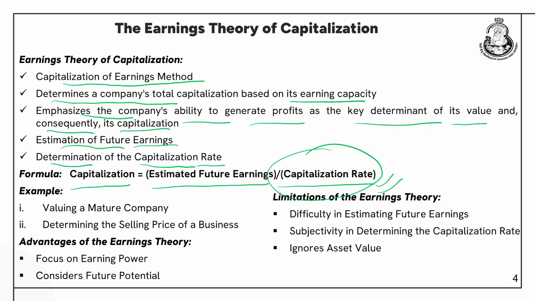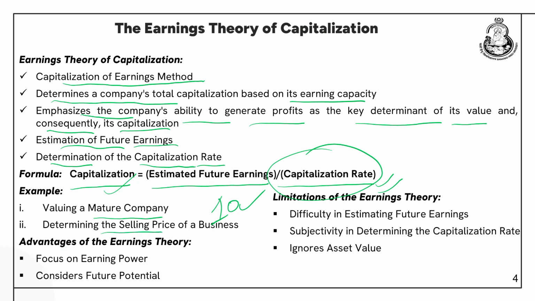Now, let us understand this with an example. Valuing a mature company. So, let us say there is a mature company which is having regular earnings, and let us say it has projected earnings of rupees 10 lakhs in the next year, and we have taken a capitalization rate of let us say 10%. So, we will divide this 10 lakhs by 10%. So, the capitalization on the basis of this would be rupees 1 crore, right.